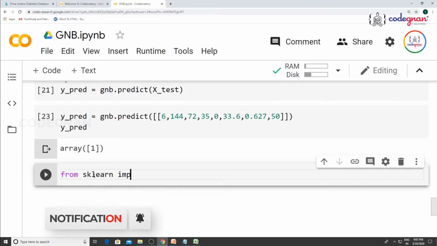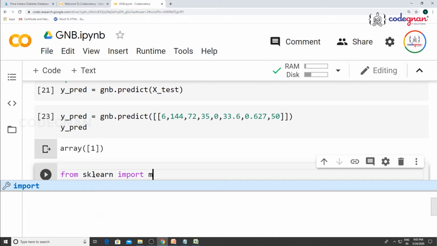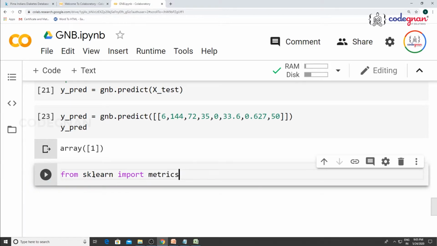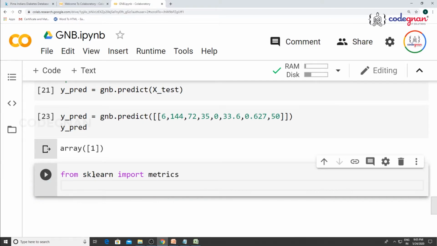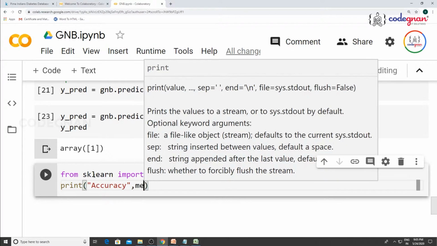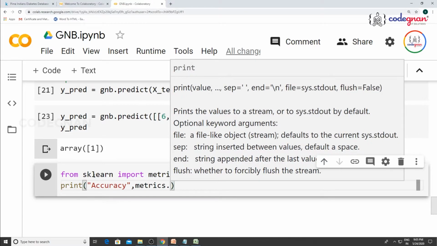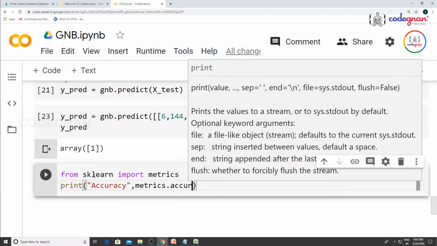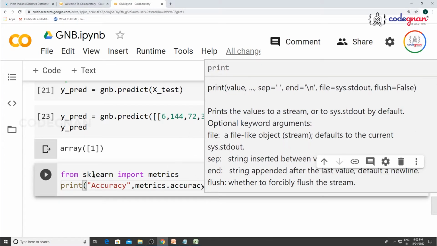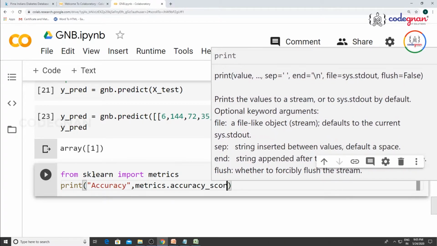From sklearn, you import metrics. Metrics is nothing but measurements. So for printing accuracy, I define a print statement, print accuracy. I take it from metrics directly, metrics dot, or you can also go for from sklearn.metrics import accuracy underscore score, or directly import metrics from metrics dot accuracy underscore score.